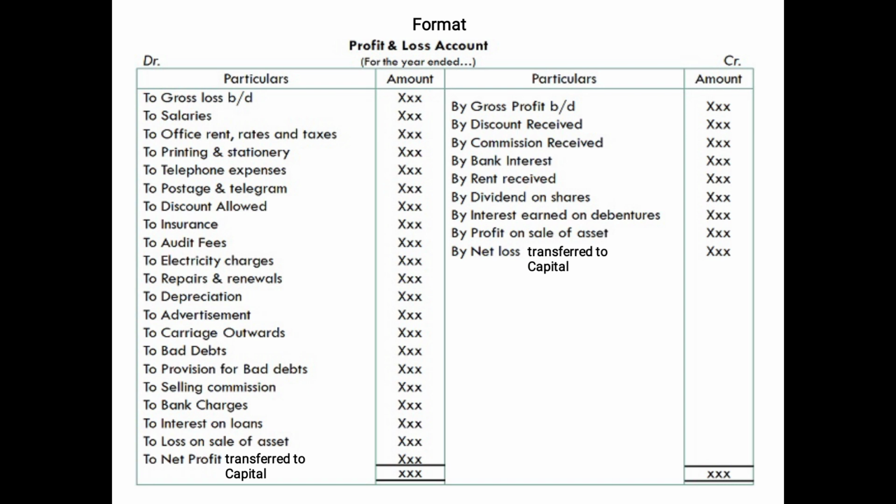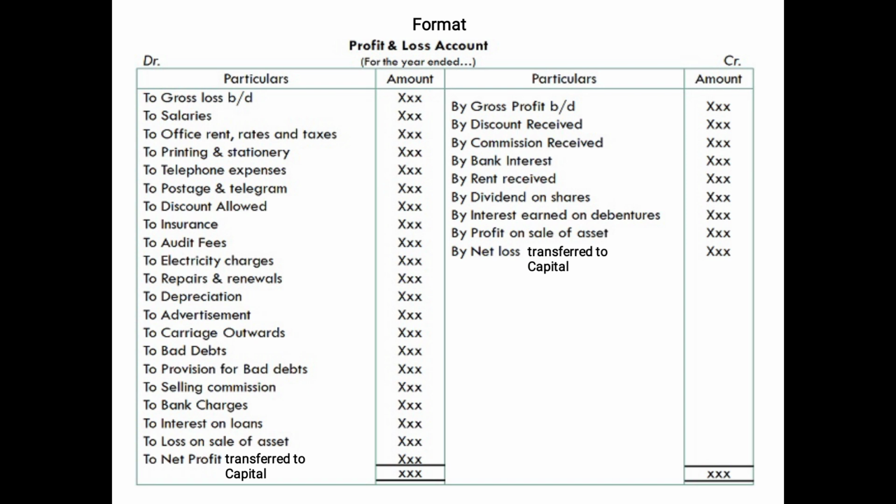If the debit side is more than the credit side, it will be a loss, and it will be written as a balancing figure on the credit side, because only then will both the sides be equal. So we will write by net loss transferred to capital, because this loss will be deducted from capital in the balance sheet.